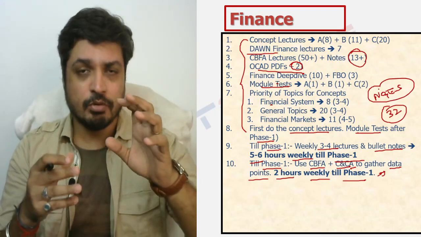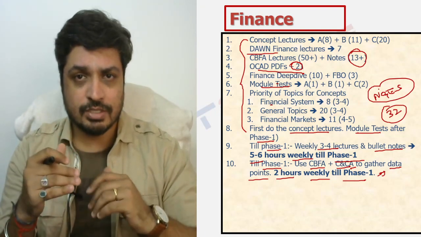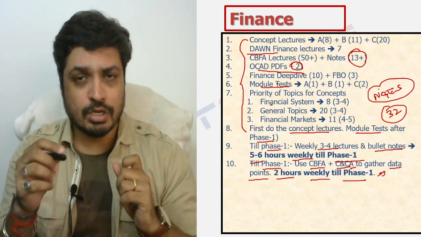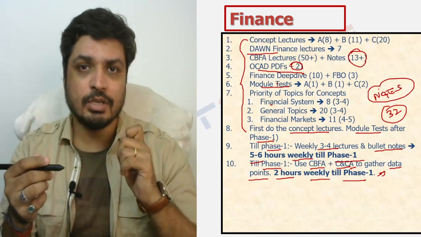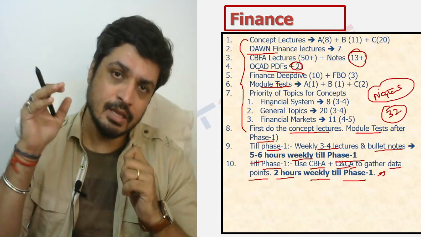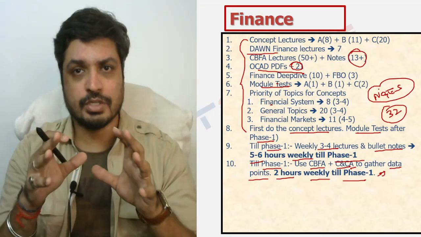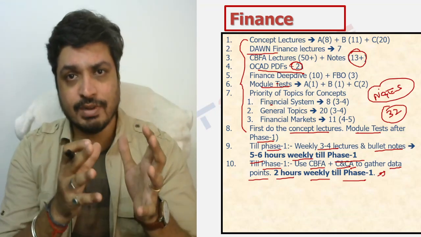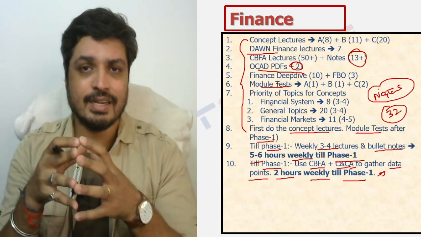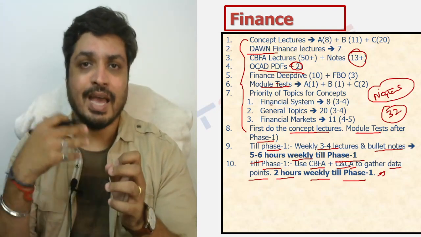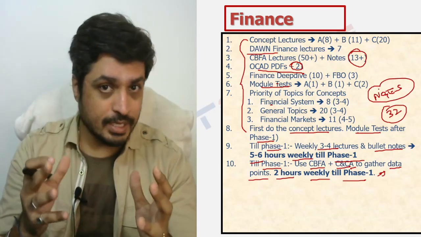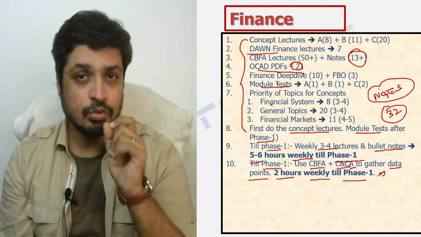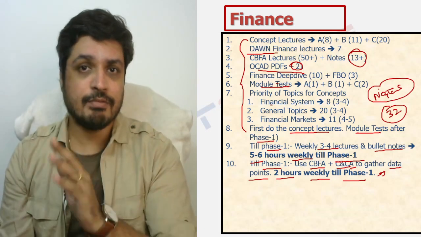And after the concept notes, maybe dedicate, let's say, 2 or 3 pages for fintech itself, wherein you jot down any news item, any particular new data point that is coming out from a fintech standpoint, and you basically plug it into that particular notes itself so that your current affairs as well as your concepts are interlinked and brought at the same place, and that way you'll be able to remember things a lot better, right? I hope note making is very clear, and that is what I expect you to do 2 hours every week till the time phase 1 gets completed.